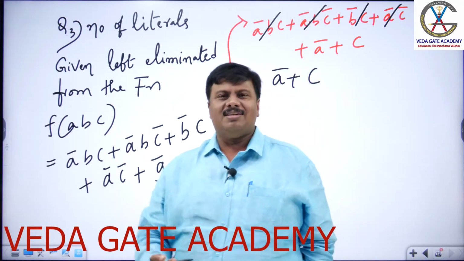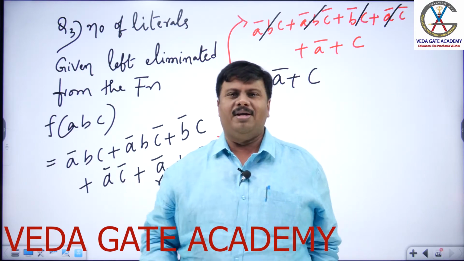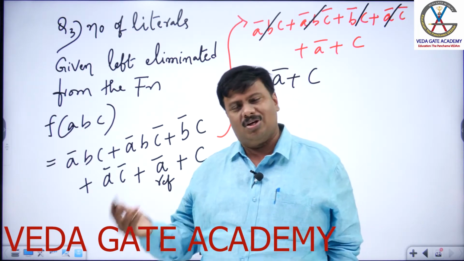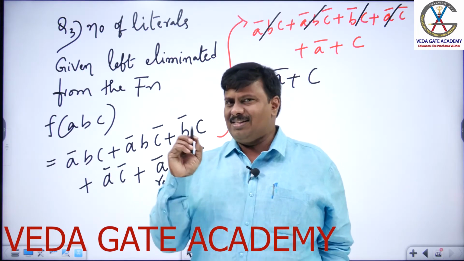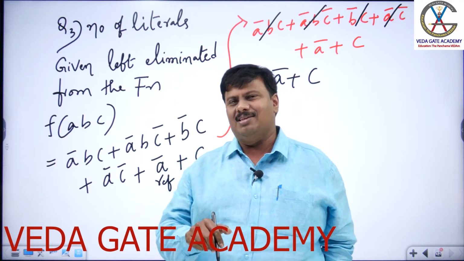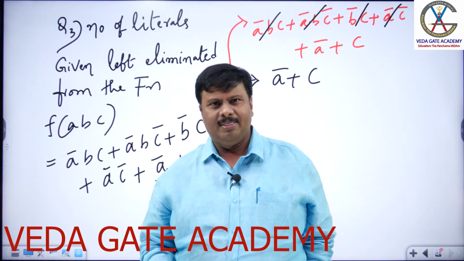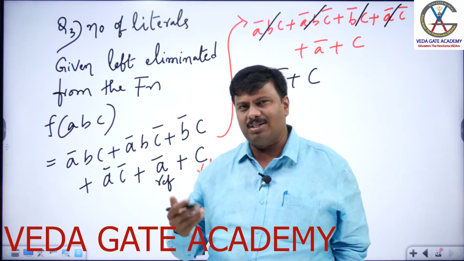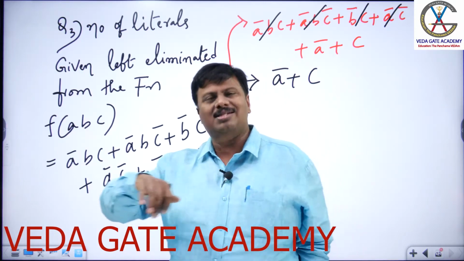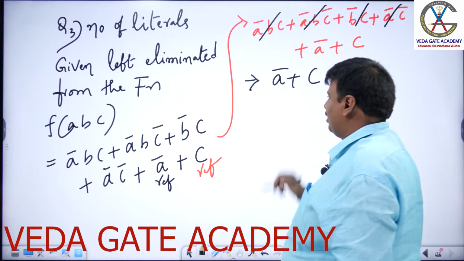For these sorts of functions, neither the mathematical way nor the longer K-map is required; this is the simplest technique to go. But if you are to solve a question by this logic, at least 1 or 2 non-standard terms must be there. Non-standard in the sense that it should be f of ABC, but in some terms some variables are missing. If any term is missing any variable, it is called a non-standard term. First check if any term is non-standard. From there you can start using the cancellation technique to make it a faster way. So the answer is A bar plus C.